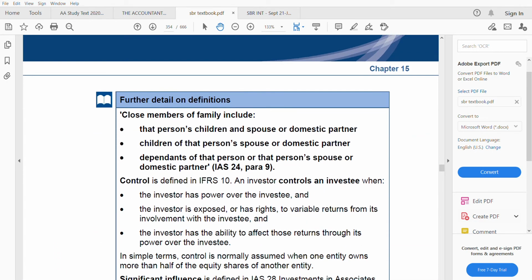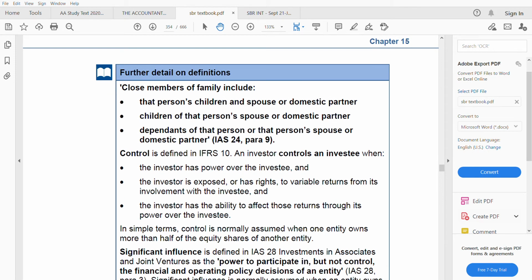Now they broke it down, what they have discussed just above. We have actually finished. We are only left with disclosure, but before we go to disclosure, further details on definition. They broke down the definition further down. For example, they told close members of family. But who are those close members of family who are taken as related party? So they include this. Only from this list, if you see in your exam, take it as related party. Otherwise, they do not fall in the related party.